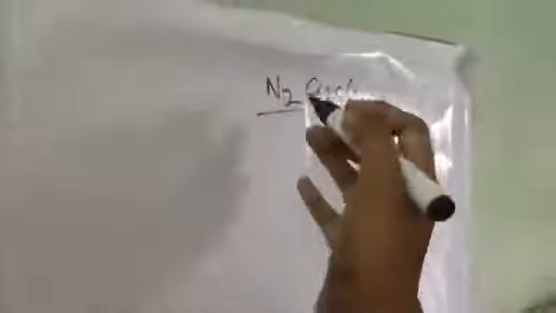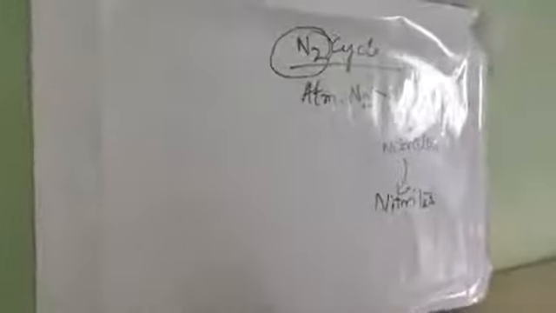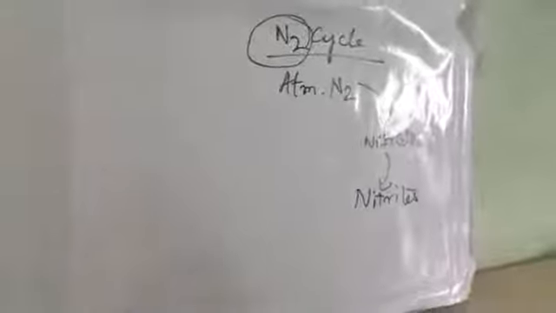In this chapter, we'll first learn what the nitrogen cycle is. The nitrogen cycle is the cyclical events by which atmospheric nitrogen is converted to nitrates, nitrites, ammonia or other nitrogenous compounds, and from there it is absorbed by plants or animals.